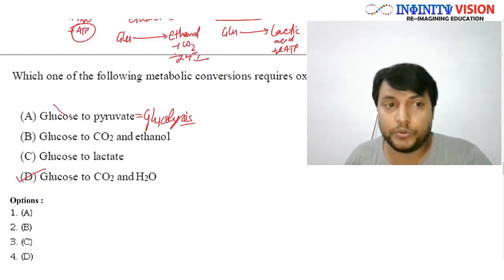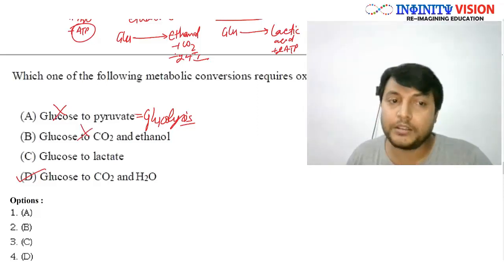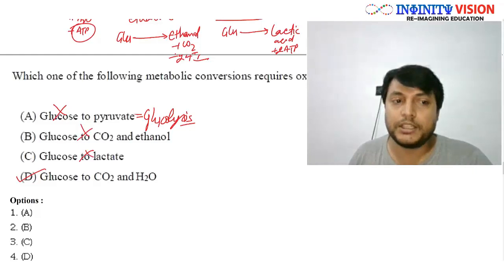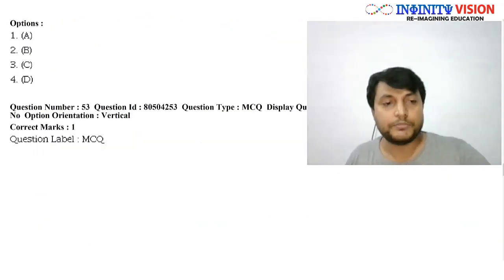Oxygen is not used in it, so this is wrong. Glucose to CO2 and ethanol, this is ethanolic fermentation. Again, oxygen is not required in this. Glucose to lactate, not in this either, because this is lactic fermentation. Correct? So the correct answer will be B. Now moving to question number 53.